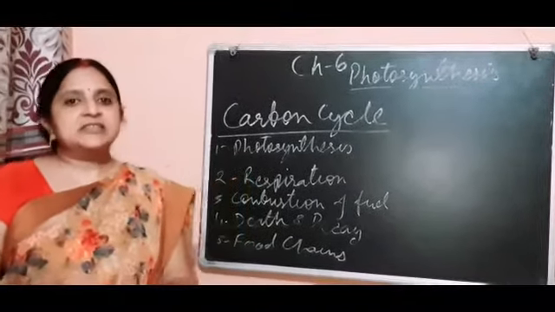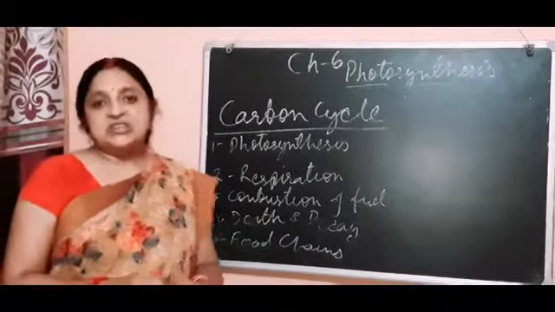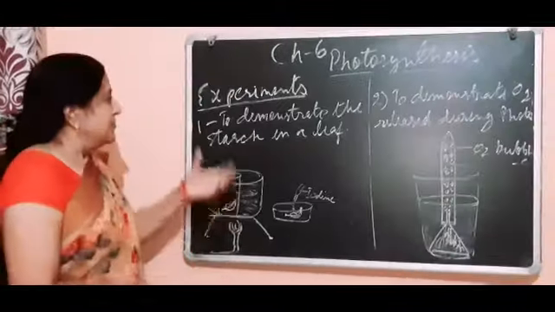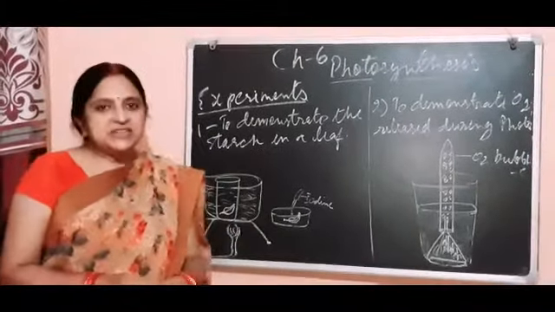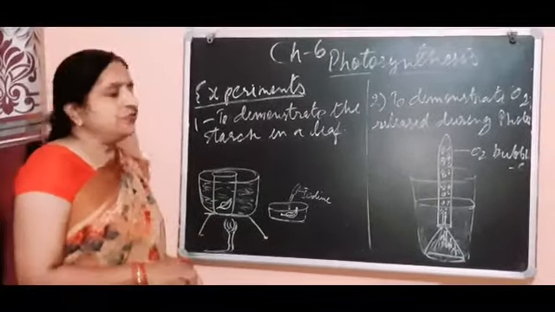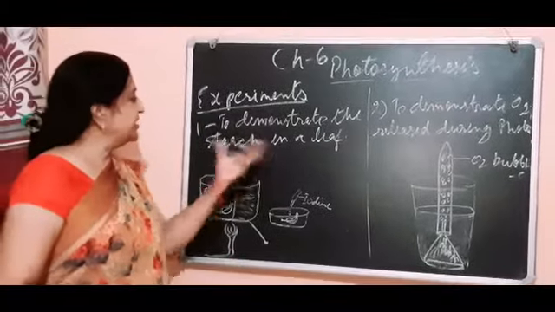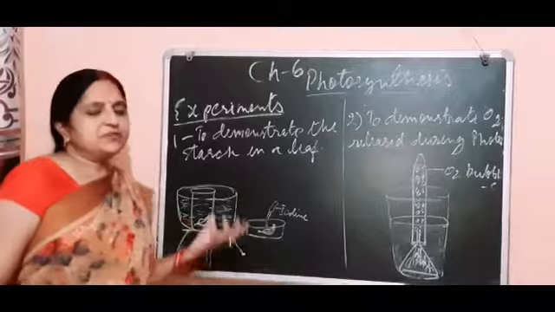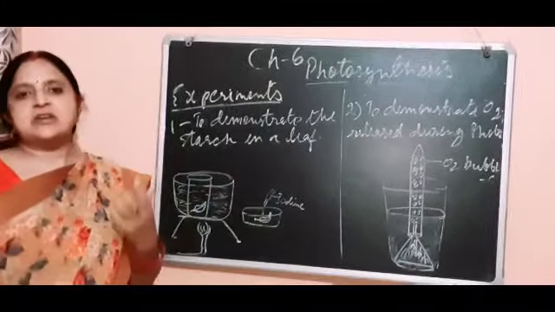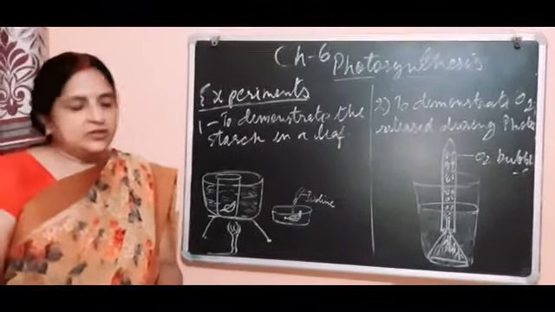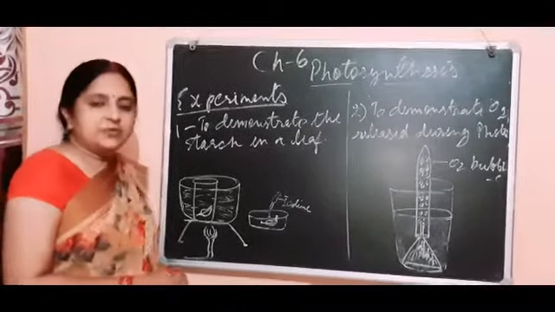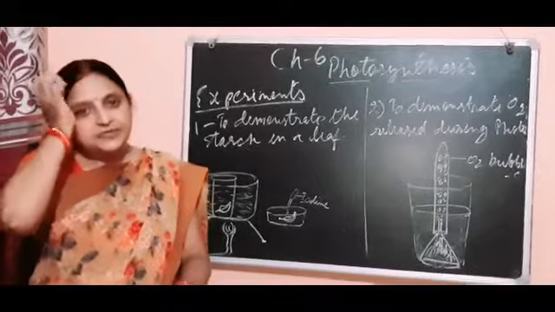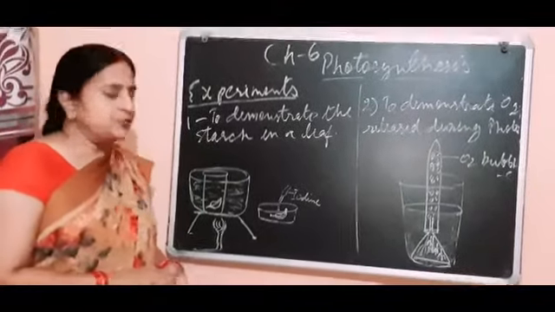Now, I will discuss some experiments given in your book. These are some experiments. First is to demonstrate starch in the leaf. This is an experiment which shows the presence of starch in the leaf. So first of all, we destarch the leaf. For that, what will we do?